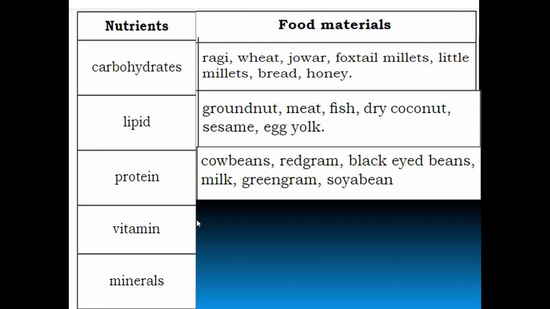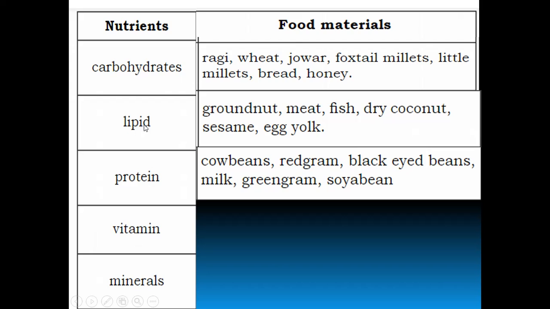You already know that there are many nutrients in the food. Yes, so the food that we eat contains many nutrients. The nutrients of food and the food materials which are rich in those nutrients are given here. Here you can see the nutrients: carbohydrate, lipid, protein, vitamin, and minerals.